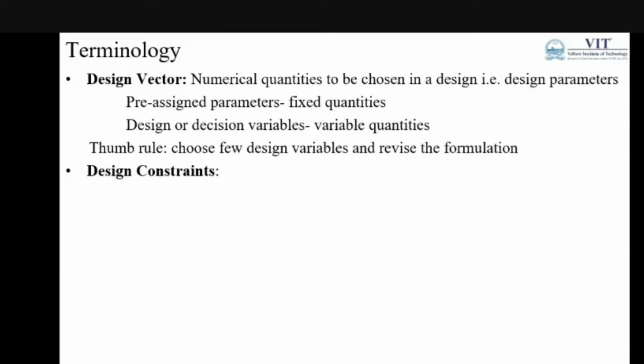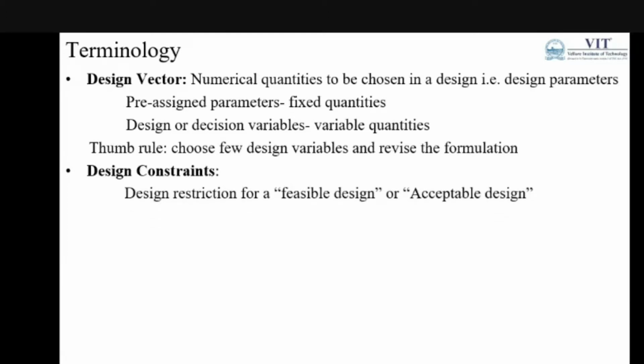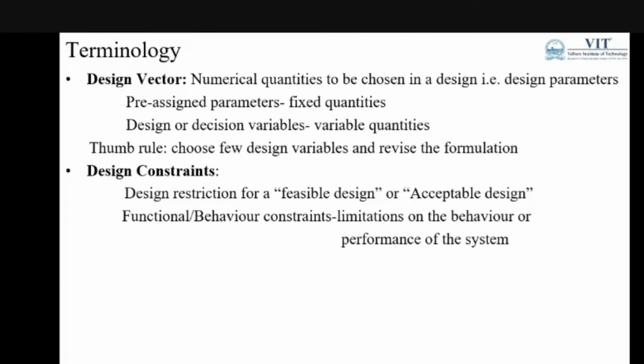Then coming to the constraints, the conditions, there are design restrictions for feasible or acceptable designs. In the engineering domain, we can see functional or behavioral constraints, which place limitations on the behavior or performance of the system according to the desired accuracy. Then there are geometrical constraints, the physical limitations of any product design, such as the weight or size of the product.